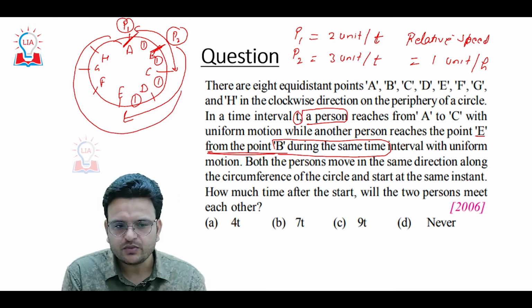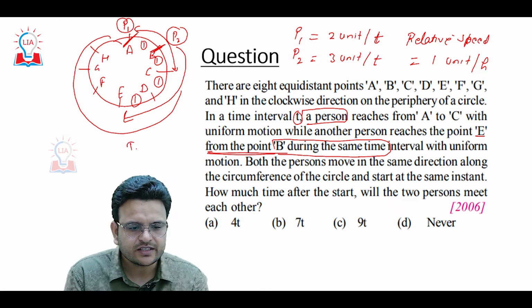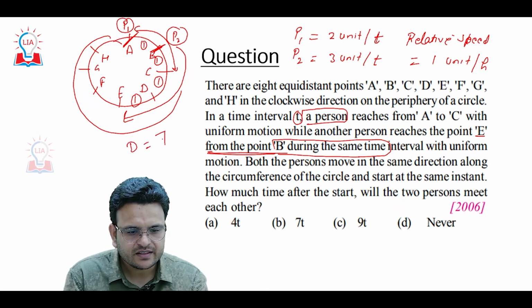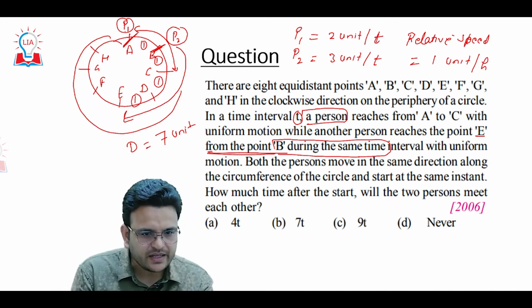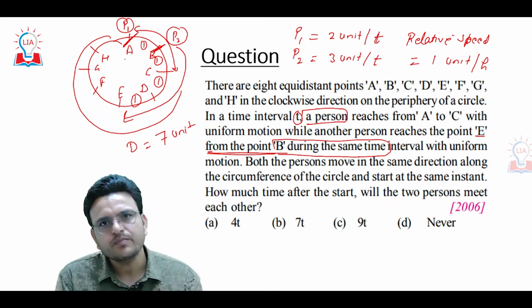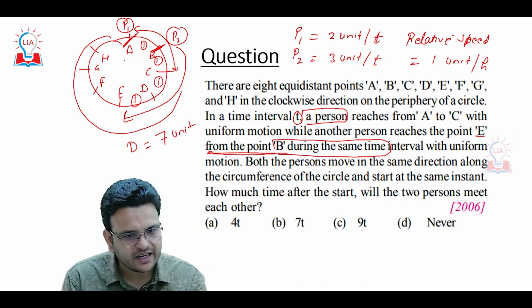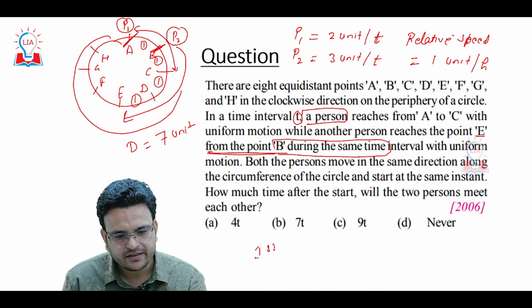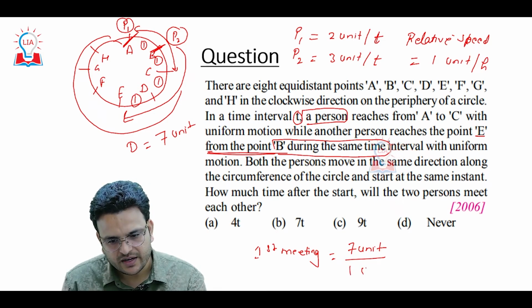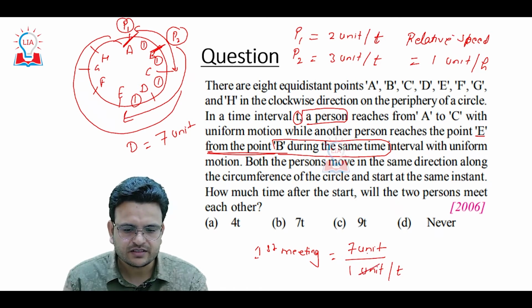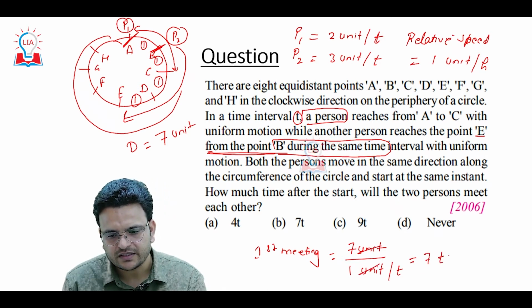But person P2 has started from B unit, so distance will be 7 unit. So how much time will both the persons take to meet again? So first meeting will be total distance 7 unit, time is speed 1 unit per t time. So this cancels, it becomes 7t.